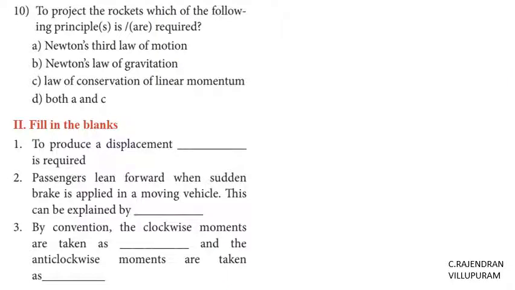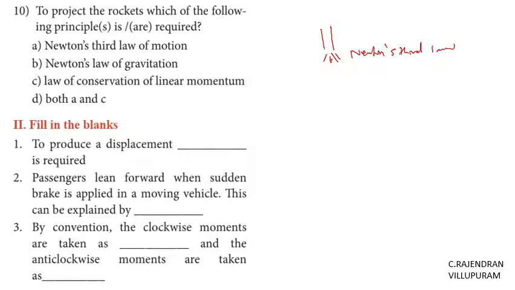Last question. To project rockets, which of the following principles are required? Newton's third law of motion, Newton's law of gravity, law of conservation of momentum, or both A and C. According to the theory, when a rocket is propelled, it ejects fuel, and here Newton's third law is applied.